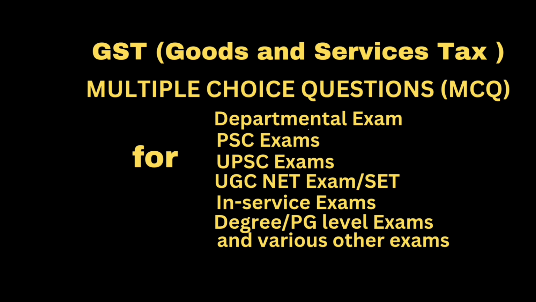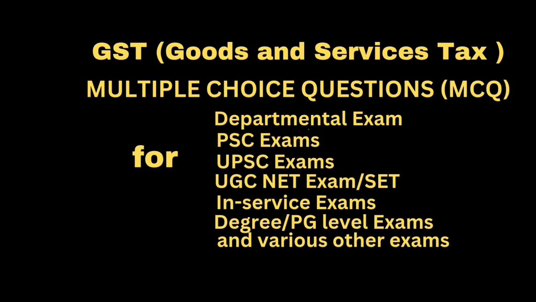Question. Presently, interest on delayed payment of tax is payable at the rate of. Answer, 18%. Question. A taxable person who has wrongly availed and utilized input tax credit shall pay interest on such undue or excess claim at the rate of. Answer, 18%.